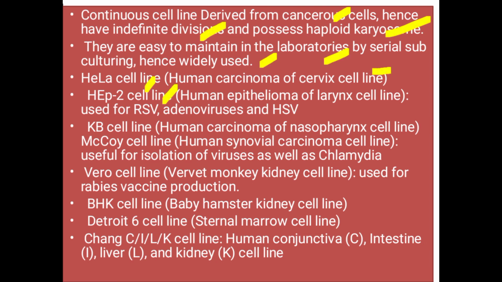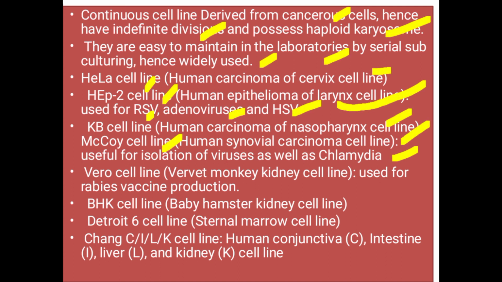Hep2 cell line is a human epithelioma of larynx cell line. They are used for RSV, respiratory syncytial virus, adenovirus, and herpes simplex virus. KB cell line is a human carcinoma of nasopharynx cell line. McCoy cell line is derived from human synovial carcinoma. It is useful for the isolation of viruses as well as chlamydia.